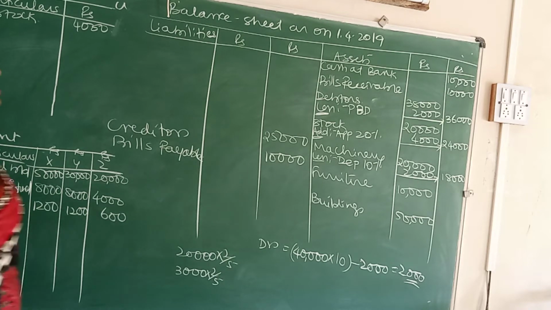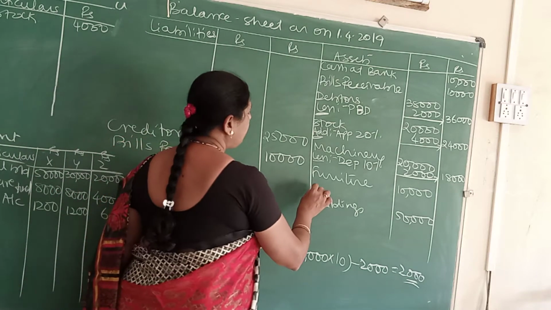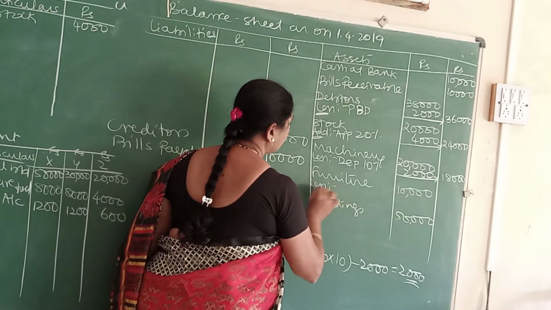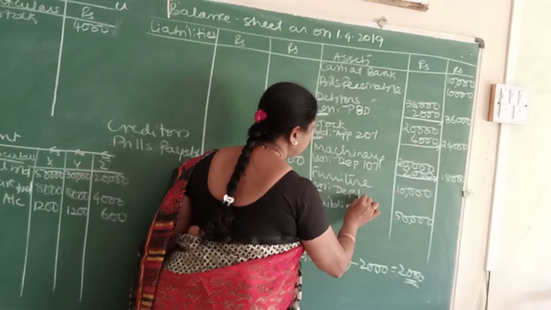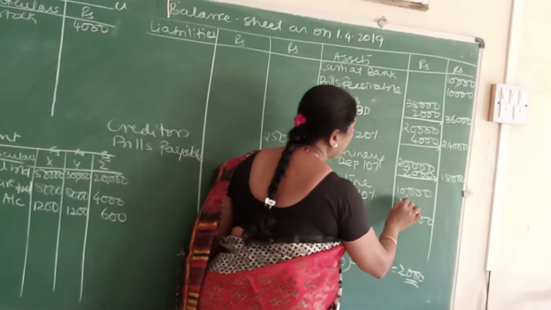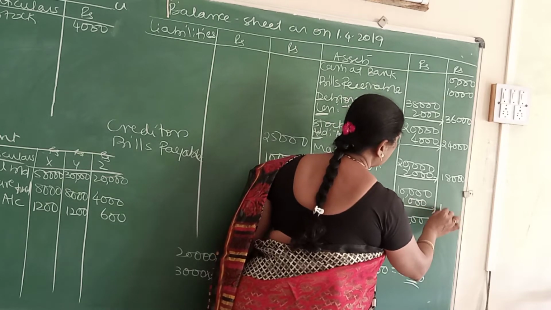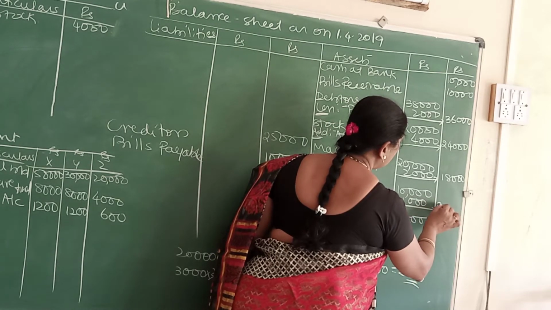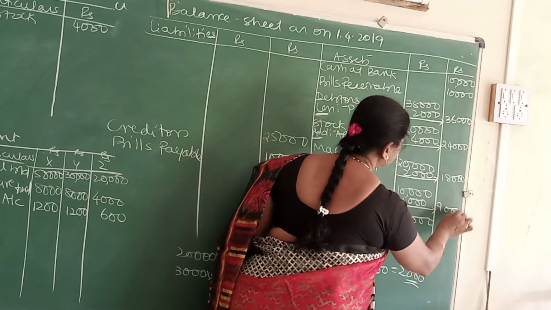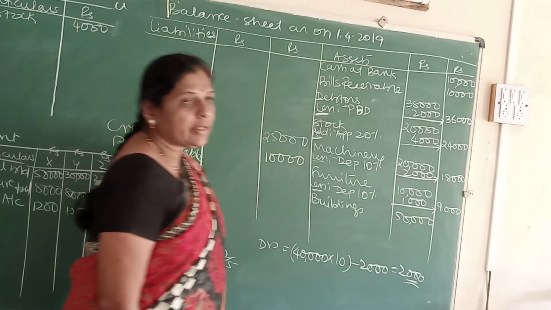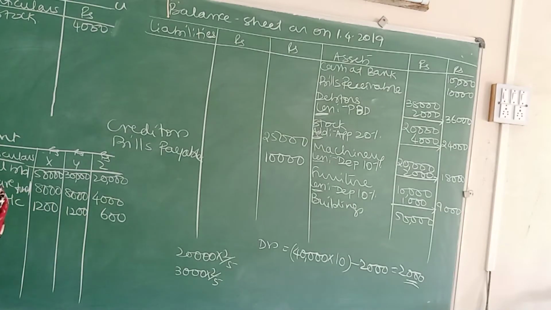Come to the furniture. Less depreciation 10%. Put in your calculator 10,000 into 10%. That will come to 1,000, minus equals that will come to 9,000. It is a reduction in the value of an asset. Come to the revaluation account debit side. Write to furniture.